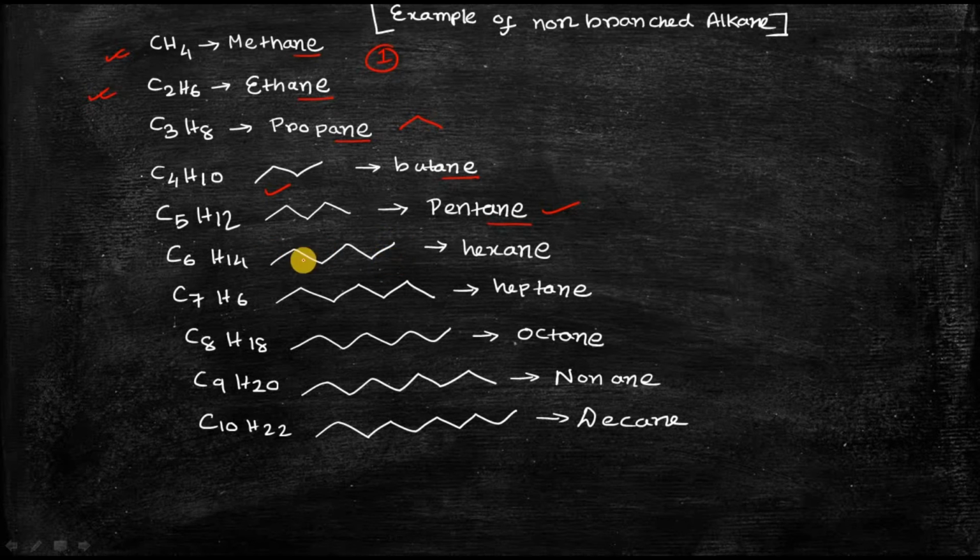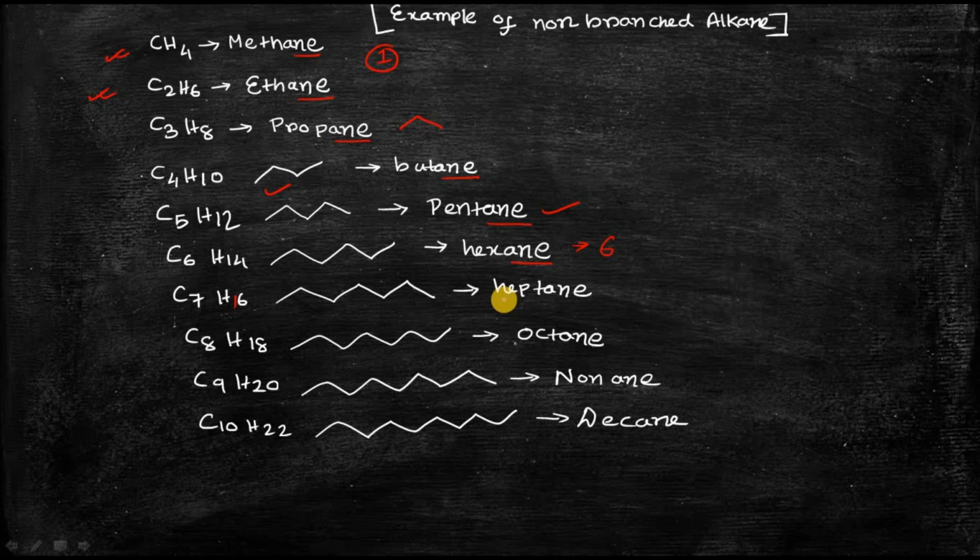Now this is the example of a 6 membered non-branched alkane, C6H14. You can see its name is hexane. So "ane" is common, only hex shows that it is a 6 carbon atom compound. Similarly this is C7H16. It is called heptane.